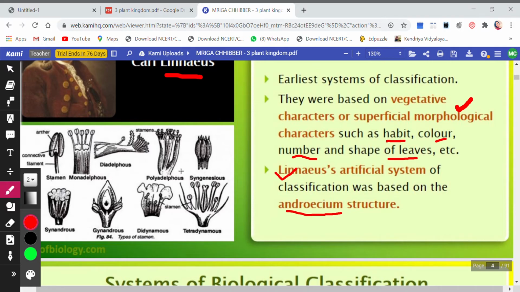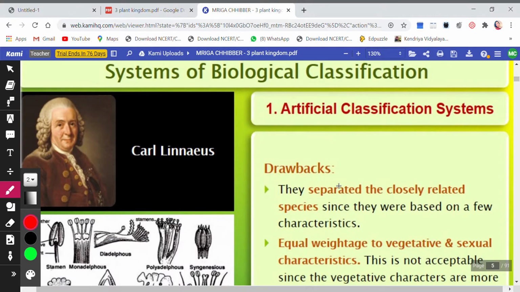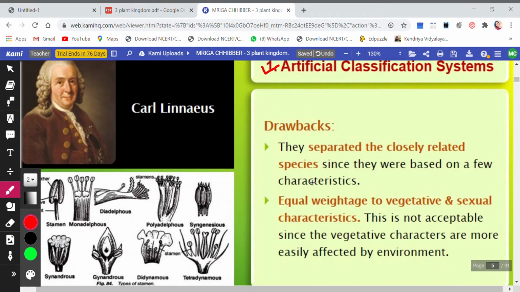So basically Linnaeus tried to classify, and what was the basis of his classification? The basis was the structure of androecium. Okay. Then here, children, why did we not consider this system of classification, or why are we not still studying the same system of classification? There must be some drawbacks, some shortcomings, because of which we do not study this system today. So what are the drawbacks? The drawbacks are, number one, they separated closely related species since they were based on few characteristics.